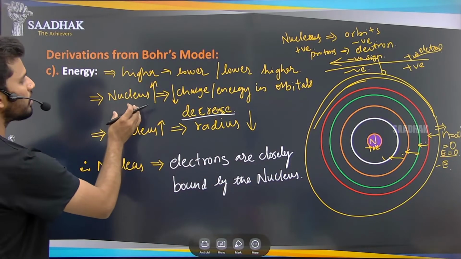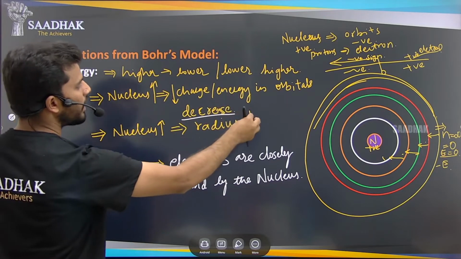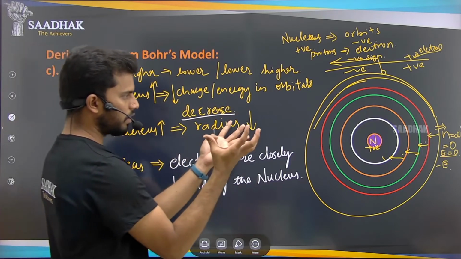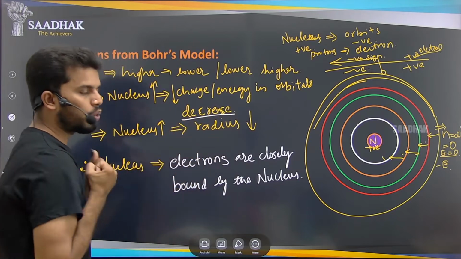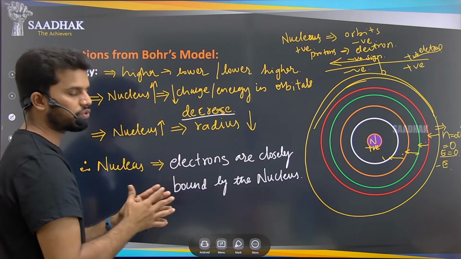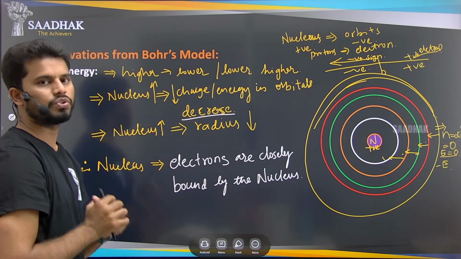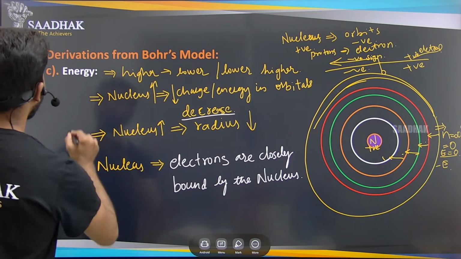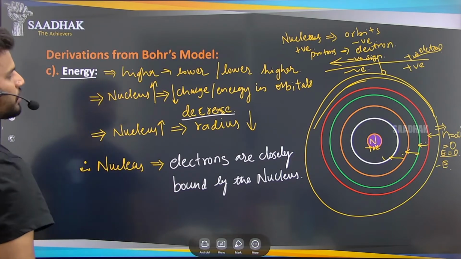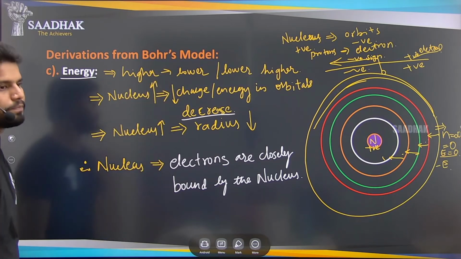This nucleus will apply more force onto this charge, and that radius will decrease, which means the electrons are closely bound to the nucleus. Means the electrons come closer, because of the nucleus's positive charge. Okay, so this is how the energy will be changing in the atom, by Bohr's model.